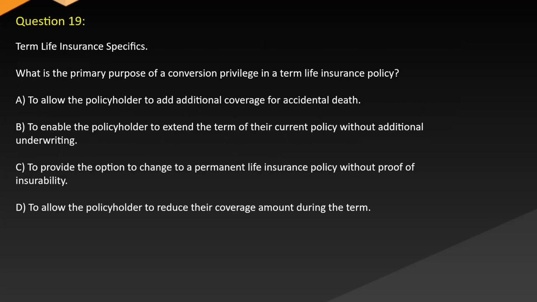Question 19. Term life insurance specifics. What is the primary purpose of a conversion privilege in a term life insurance policy? A. To allow the policyholder to add additional coverage for accidental death. B. To enable the policyholder to extend the term of their current policy without additional underwriting. C. To provide the option to change to a permanent life insurance policy without proof of insurability. D. To allow the policyholder to reduce their coverage amount during the term.